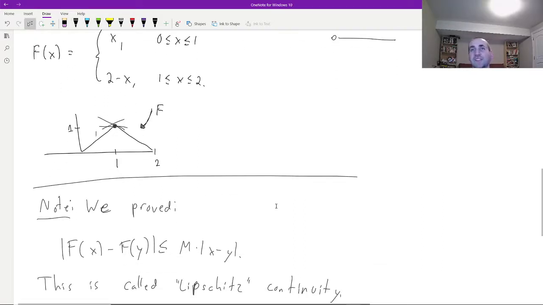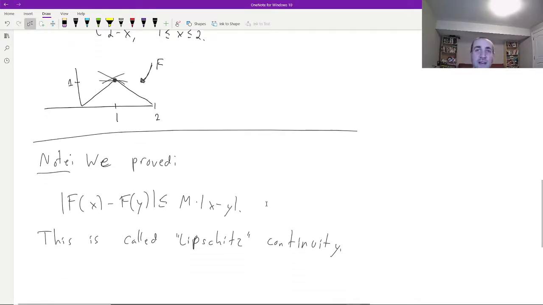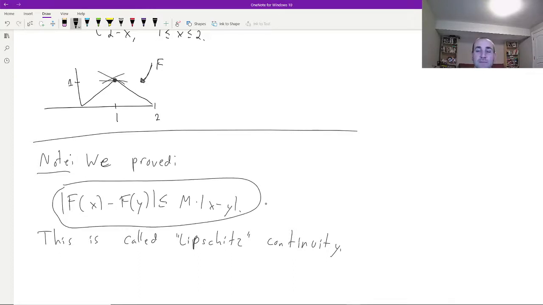And I'll point out that actually that's in some sense the worst thing that can happen, because we actually proved quite a lot more than F being continuous. We actually proved this type of bound here: the absolute value of F of x minus F of y is less than or equal to capital M times the absolute value of x minus y. In other words, there's this linear bound on how much F is allowed to change over some small region going from x to y.